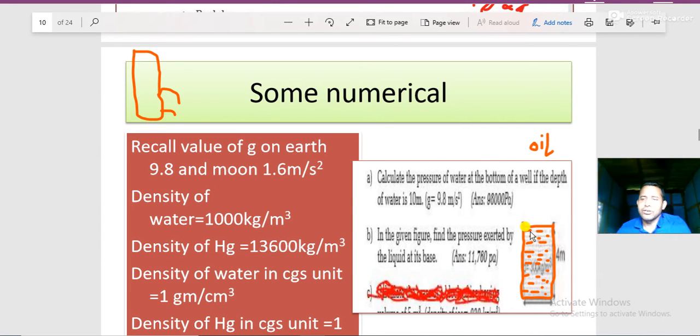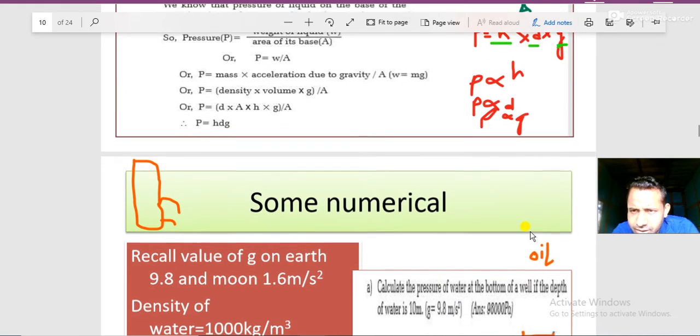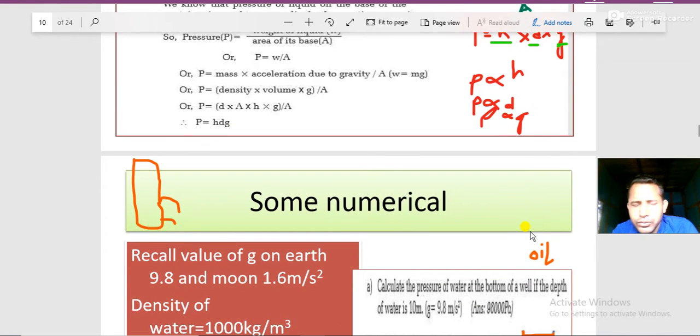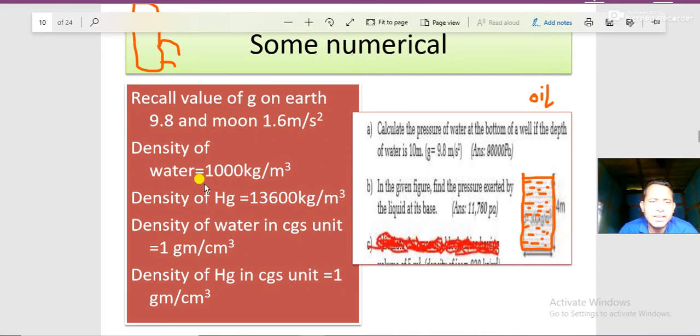I hope you understood this one. Next thing, the pressure depends upon the density of liquid. You should know some densities. Density of water is 1000, and density of mercury is 13600 kg per meter cube. You should know these two values. I have written them over here.